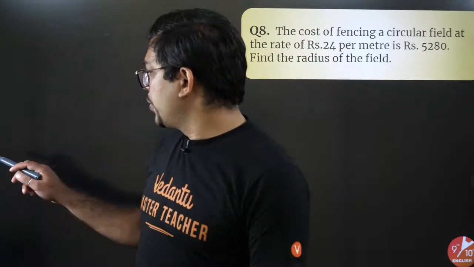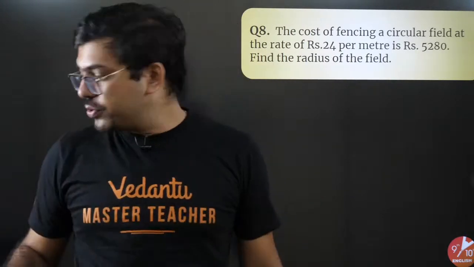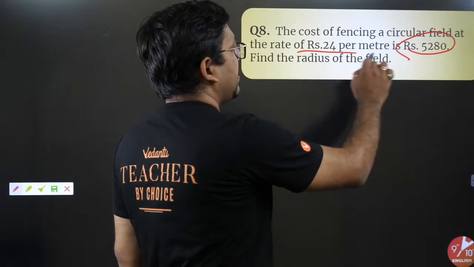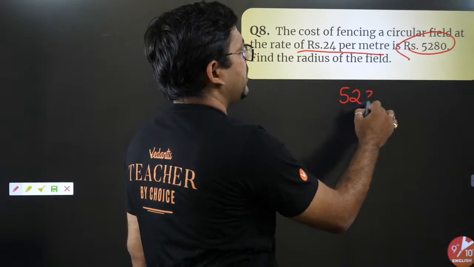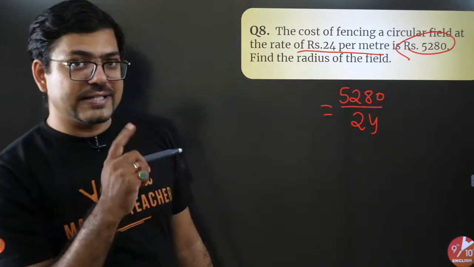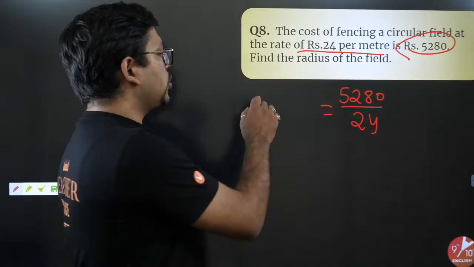Will you be able to solve this or not? Quickly. What you will do here is very simple, you have to just take care of one thing. Total amount is given, per meter cost is given, so you'll write 5280 divided by 24. This much distance, this much length should be the length of 2 pi r.